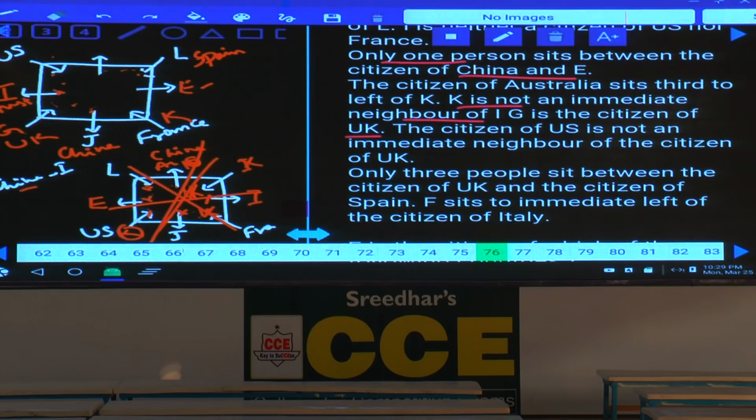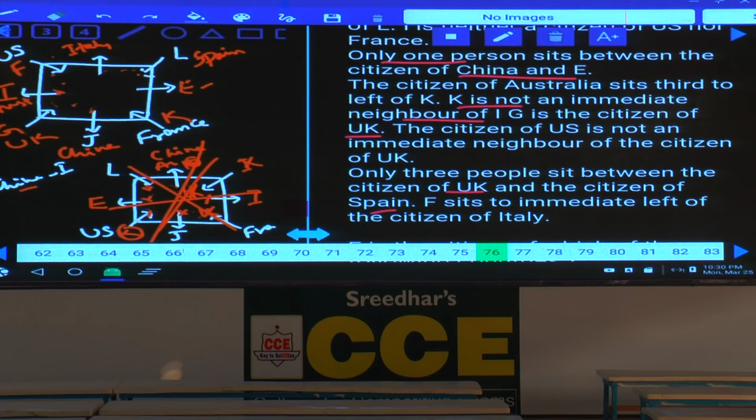If L is a citizen of Spain, then what is the country left over here? Italy is the country left over. And who is Italy? Italy is opposite to J. And between UK and the citizen of Spain, F sits to the immediate left of Italy. F is to the immediate left of Italy, F is US.